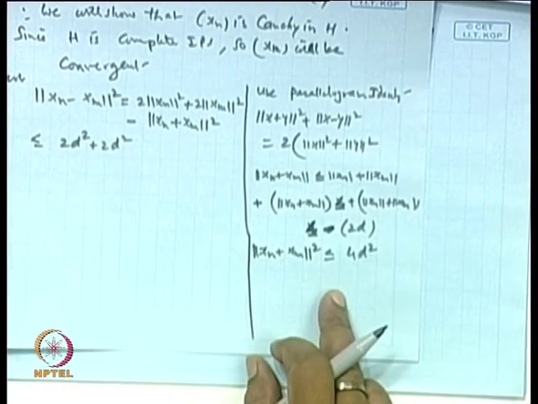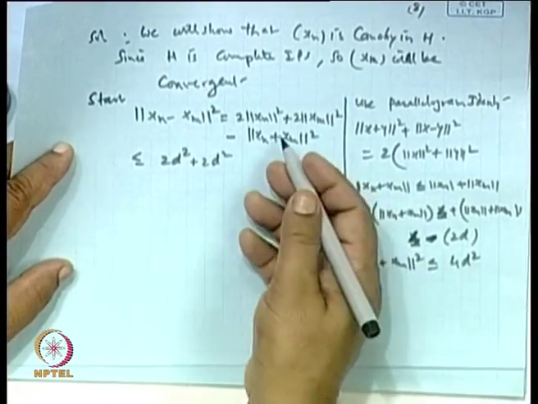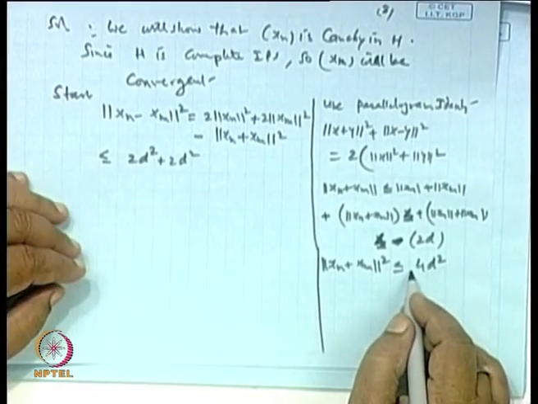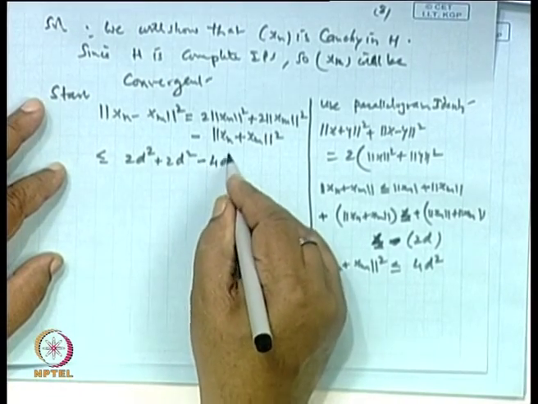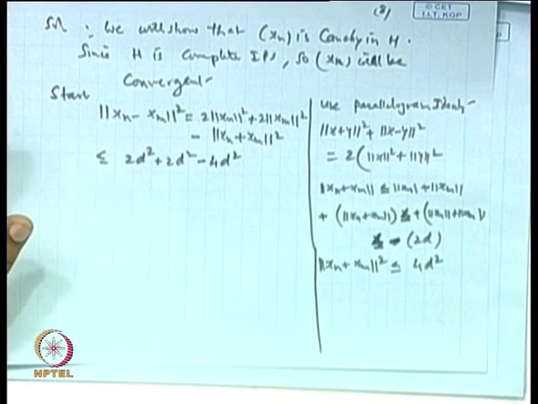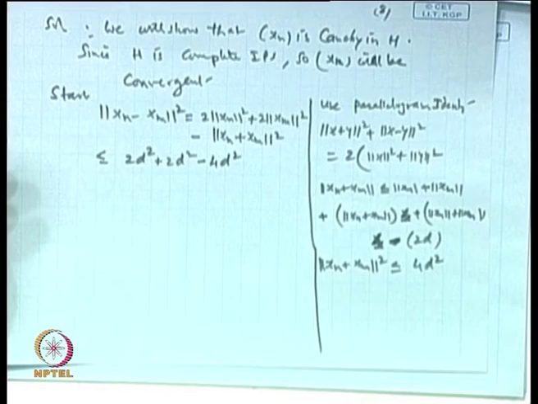Now you put the minus sign. So you are getting this from here, it is minus 4d square. Why is it less than or equal to coming? Will it be less than or equal to or greater than? Sir, if the norm of x_m plus x_n is less than or equal to 4d, then the minus of d will be greater than or equal to.